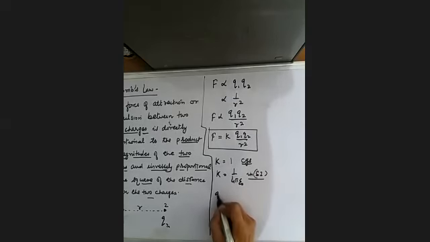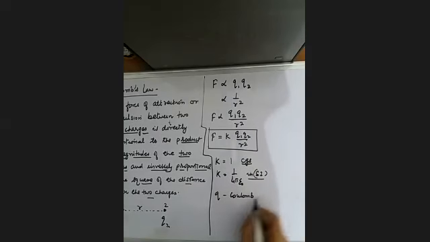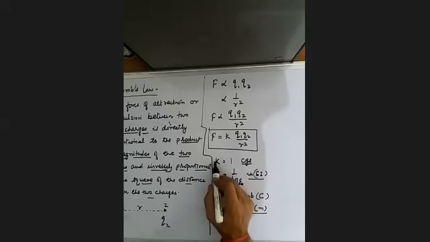In SI, charge is measured in Coulomb, capital C, and distance is measured in meter. So this is the value of K.